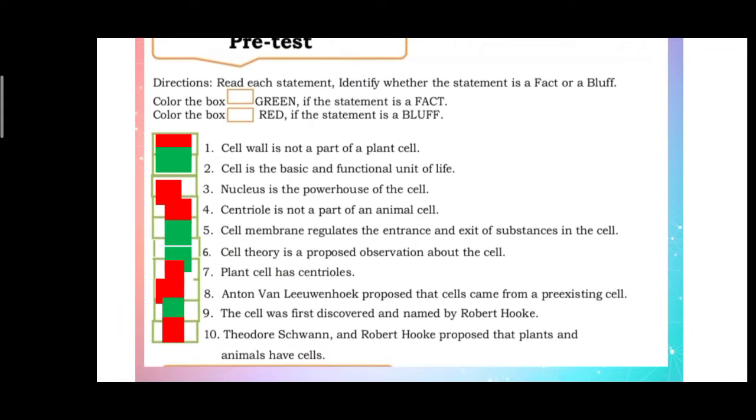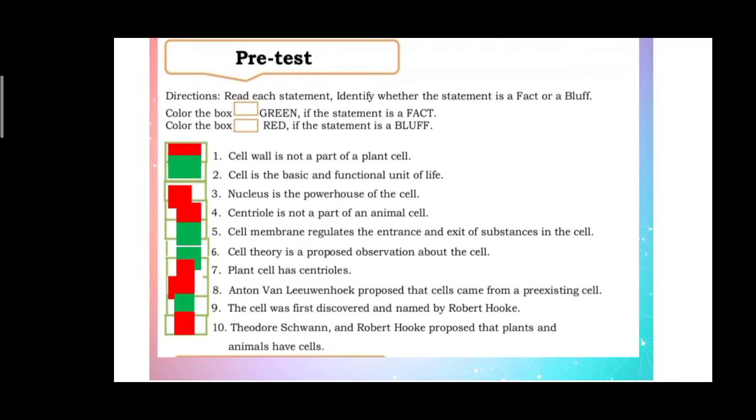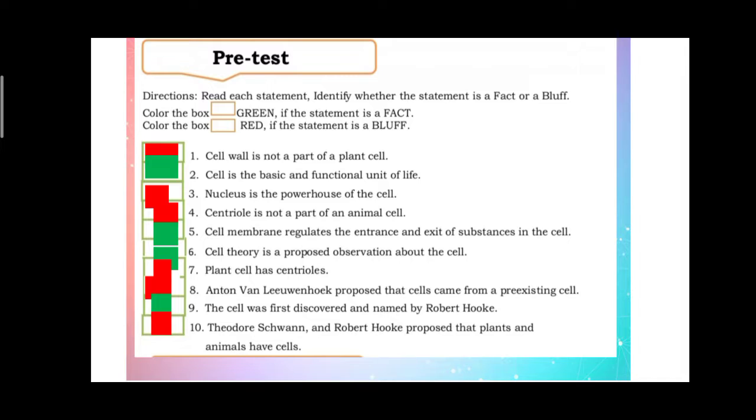Okay, so cell wall is not a part of a plant cell, so that is a bluff. Cell is the basic and functional unit of life, that is a fact. Nucleus is the powerhouse of the cell, that is a bluff. Centriole is not a part of an animal cell, that is a bluff. Cell membrane regulates the entrance and exit of substances in the cell, that is fact, color green. Cell theory is a proposed observation about the cell, that is a fact. Plant cell has centrioles, that is a bluff.